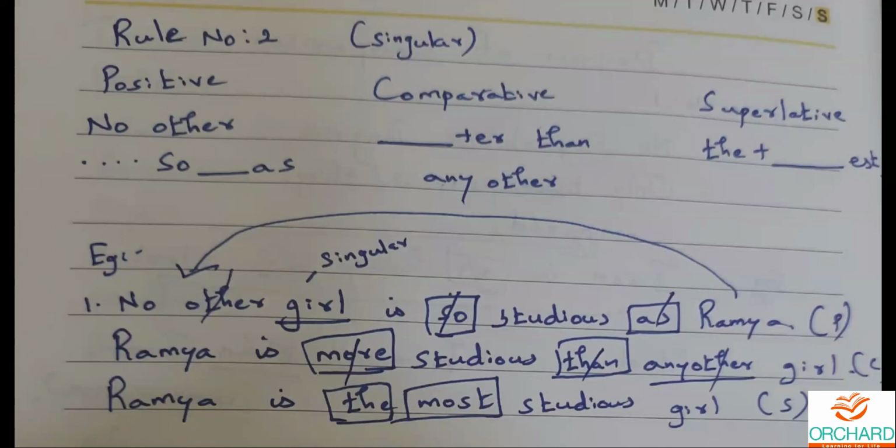Netra, you have used "that other." "That other" will not come there, ma. "No other metal is so precious as gold only." See, these sorts of mistakes have to be rectified, ma. Very good, Siona. Yalini, very good. Very good, Jocelyn Martina. Jocelyn, you have used "as." When you start with "no other," you have to use "so... as," ma.